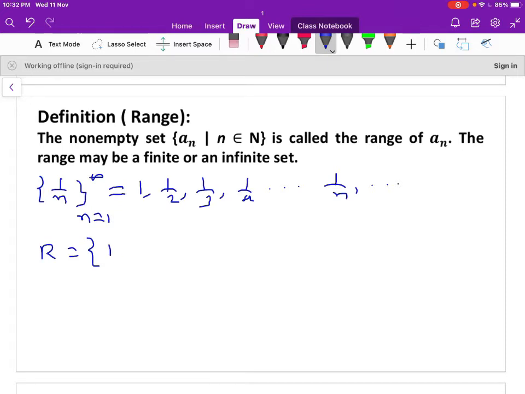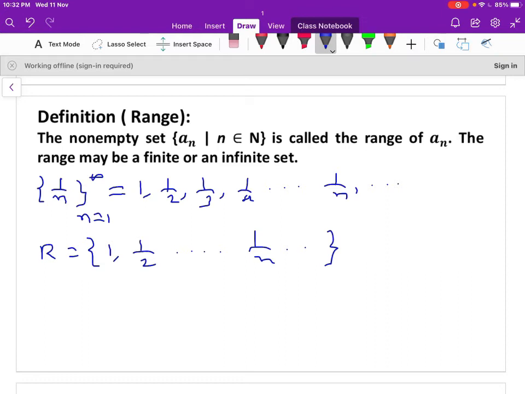When n is 1, 1 is an element of the range. When n is 2, 1 by 2 is an element of the range set, and so on. When n is n, 1 by n, and so on, is an infinite set. In the set, all the elements are distinct here.